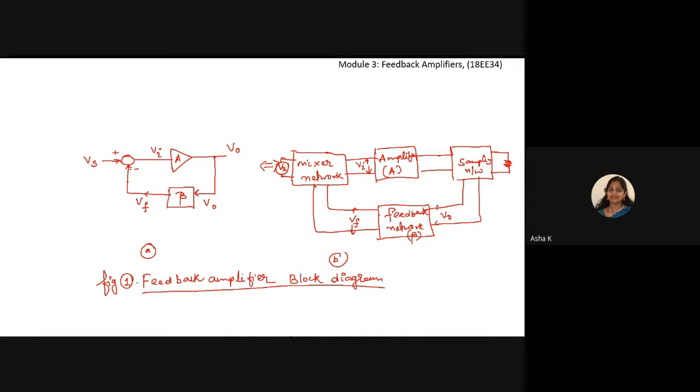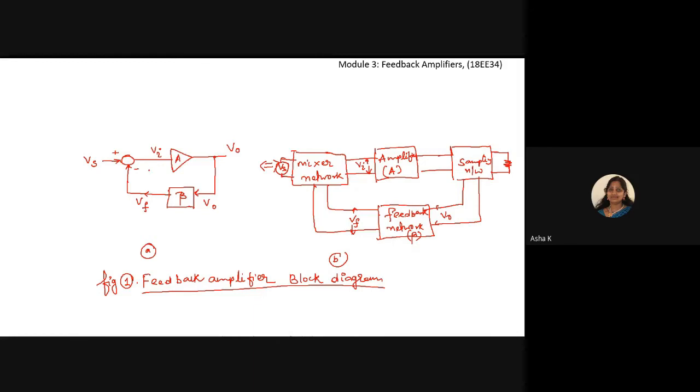If it is positive, what happens? The circuit will change into an oscillating circuit, as we have discussed. Once it is tuned in such a way, we do not need Vs and all. We can directly have a part of the output voltage connected back to the input side with the help of a feedback network factor beta. Then we'll have the oscillators.